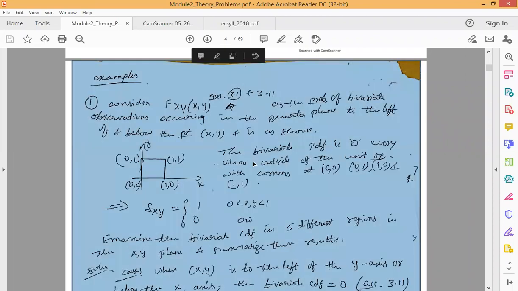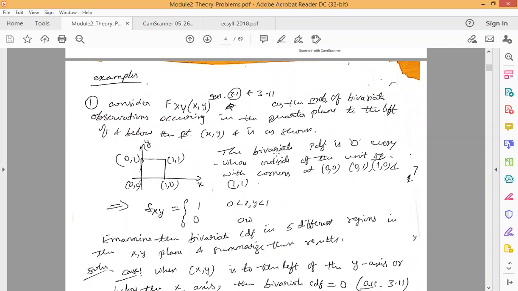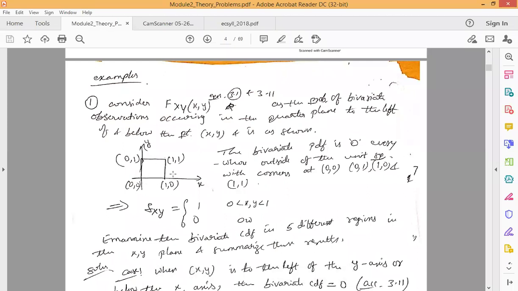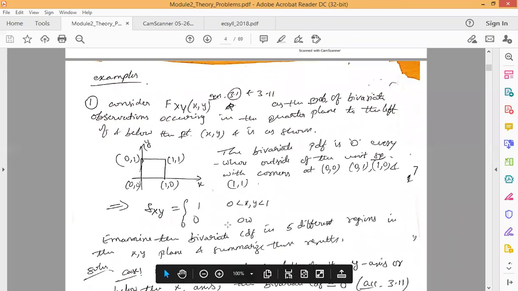It is also mentioned that the bivariate PDF is 0 everywhere outside this unit square, with the corners at (0,0), (0,1), (1,1) as well as (1,0), which implies that fxy, the bivariate PDF, takes the value 1 for x and y lying between 0 and 1, that is within this square. For other values of x and y, it takes the value 0.